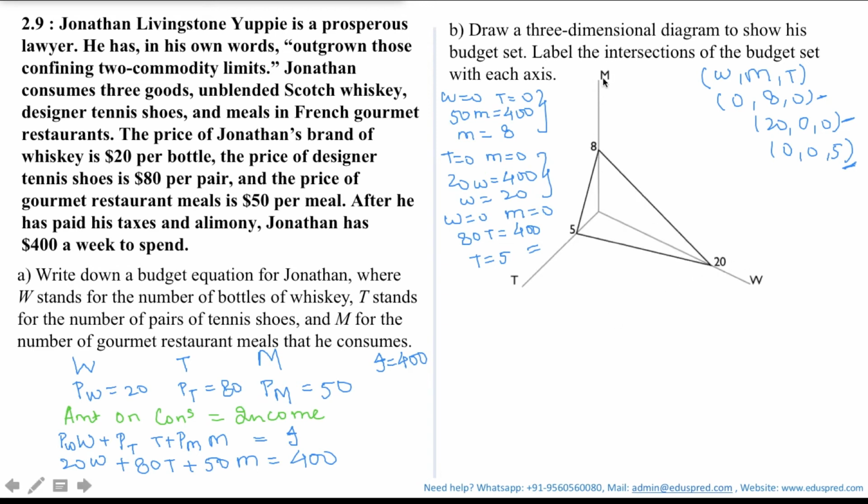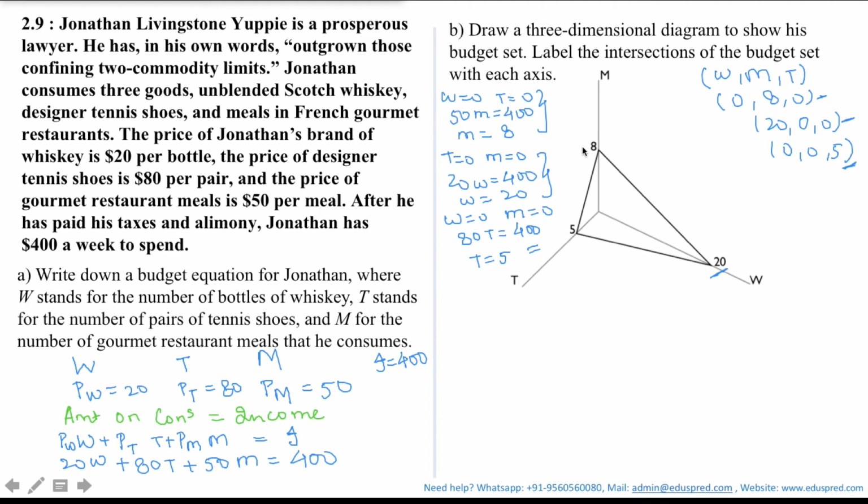Now note that on the M axis, everything else is 0, that is T is 0 and W is 0. So you will get a point as 8, of the form 0, 8, 0. Similarly, you will have a point like 0, 0, 5, which is this point, and 20, 0, 0, which is this point. So when you join these three points, you will get your desired diagram.